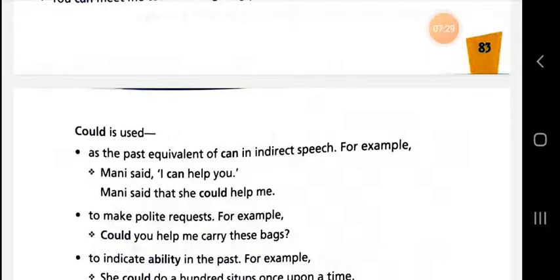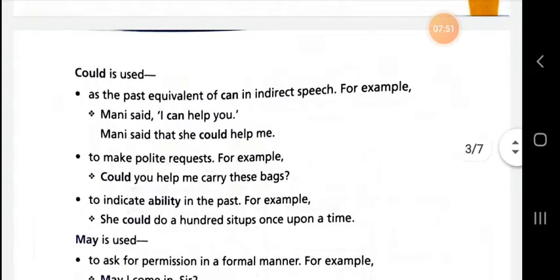To make a polite request, we can also use could. Could you lend me? Could you help me carry these bags? So this is used to show a polite request. And could is used to indicate ability in the past. If there is any ability in the past tense, you can use could. She could do 100 sit-ups once upon a time. So this is about the use of could.